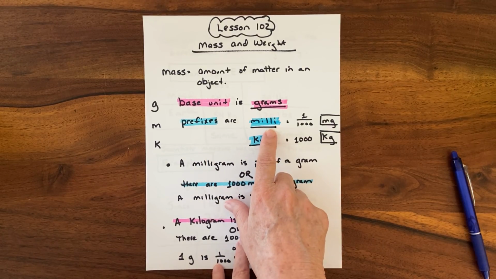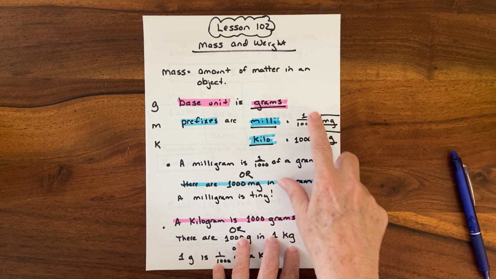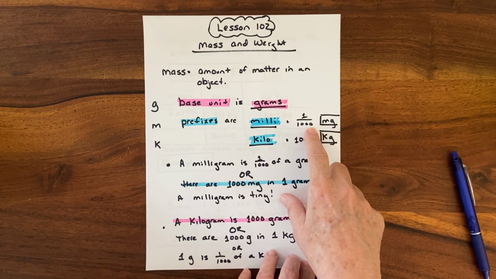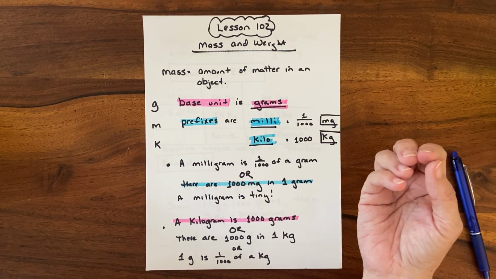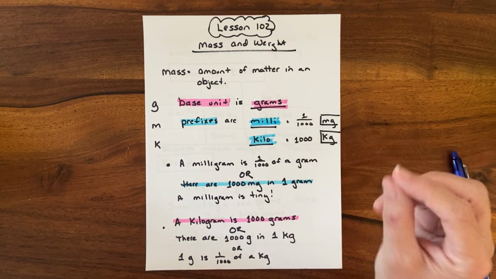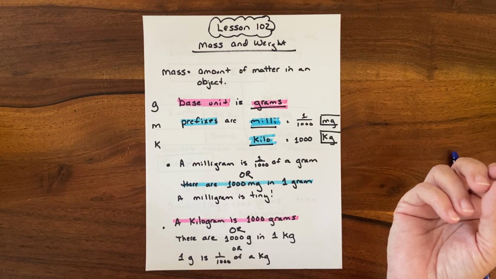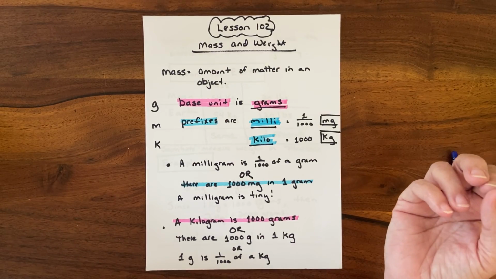So if you say milligrams, mg, then if you have 1 milligram, you have 1,000th of a gram. A gram is about a paper clip. So if you cut it into 1,000 pieces and took one, you would have a milligram. Grain of salt, milligram. Okay, so really tiny.